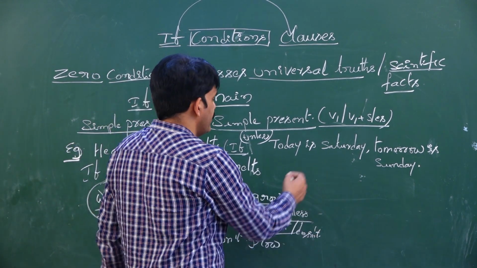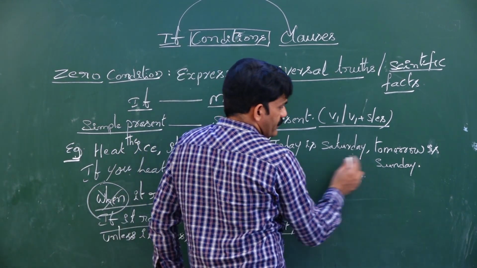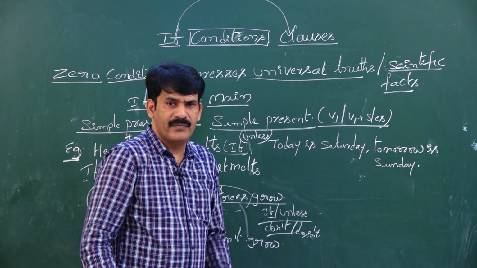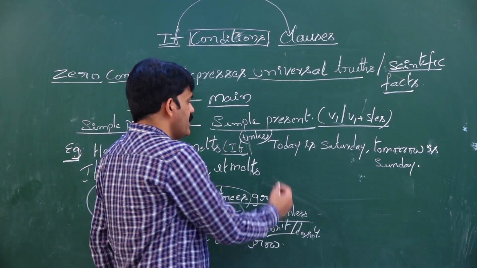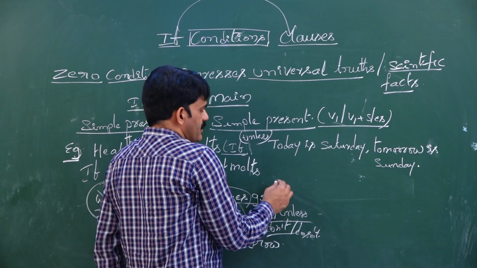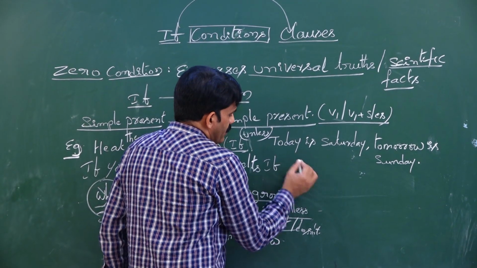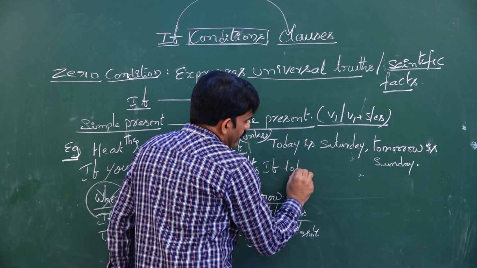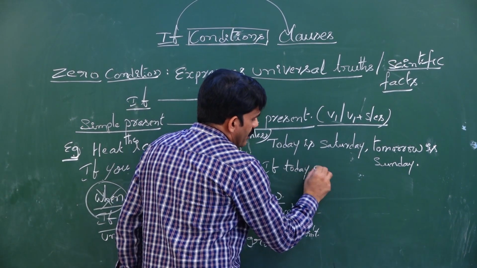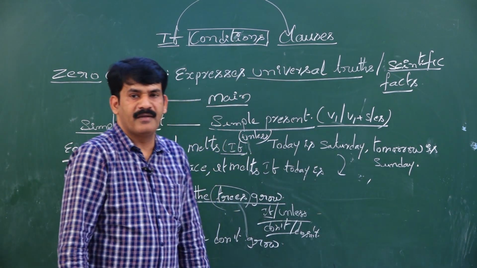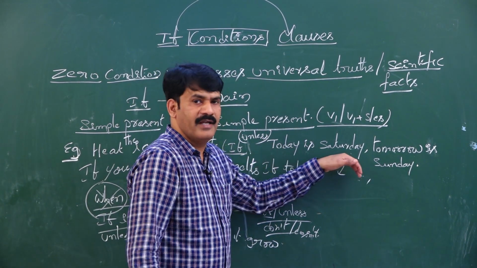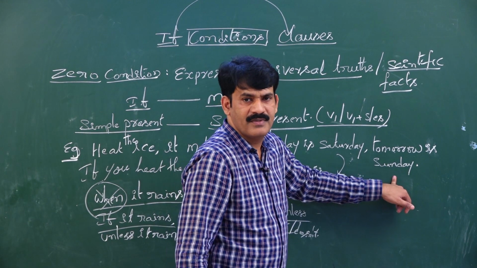Let us see the third sentence. Today is Saturday, tomorrow is Sunday. It's a universal truth. So when it is a universal truth and you are asked to write with the if condition, you write: if today is Saturday, tomorrow is Sunday. If today is not Saturday, tomorrow is not Sunday.